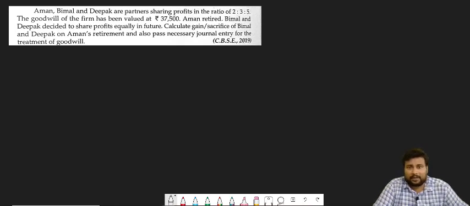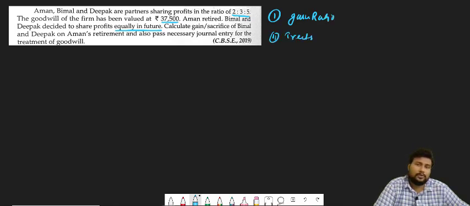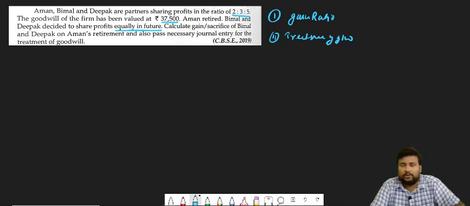Aman, Bimal and Deepak are partners sharing profit in the ratio 2:3:5. The goodwill of the firm has been valued at 37,500. Aman retired. Bimal and Deepak decided to share profit equally in the future. Calculate the gaining ratio of Bimal and Deepak on retirement and also pass the necessary journal entry. So two things you have to find out. You have to calculate the gaining ratio and you have to do the treatment of goodwill. So take just 2 minutes, calculate the gaining ratio and tell me in the comment box.